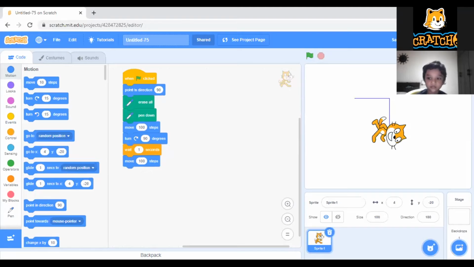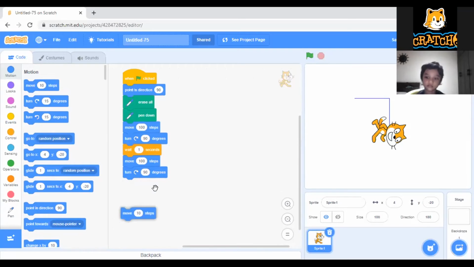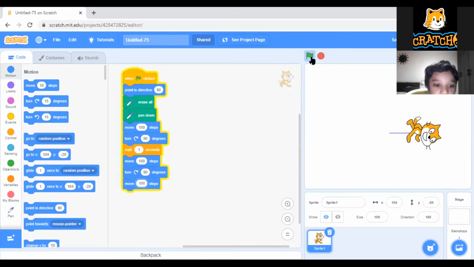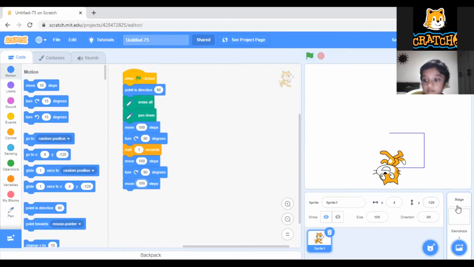Suppose I want to make a triangle. So I want to draw the three sides. So how can I do it? Again turn 90 degrees, and again I want to move 100 steps. Now see here how it is coming. So three times it is coming like this.